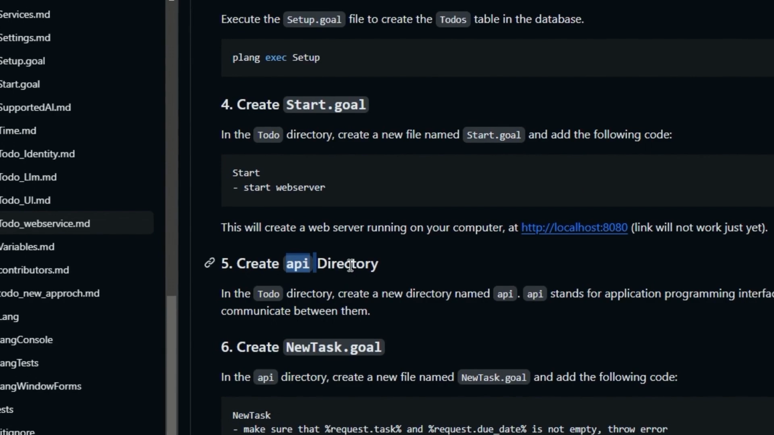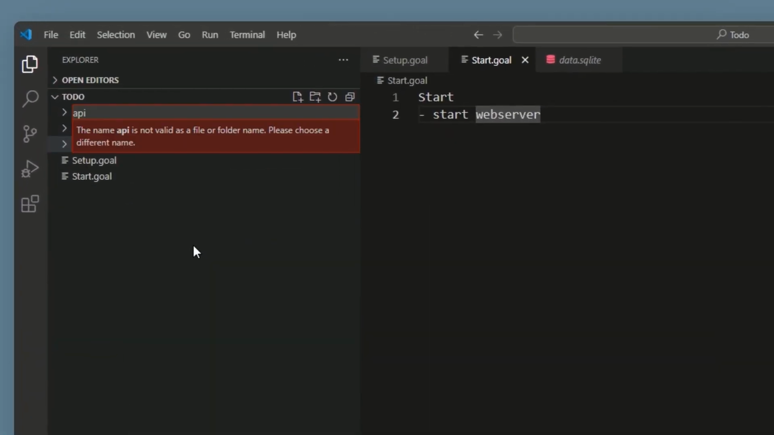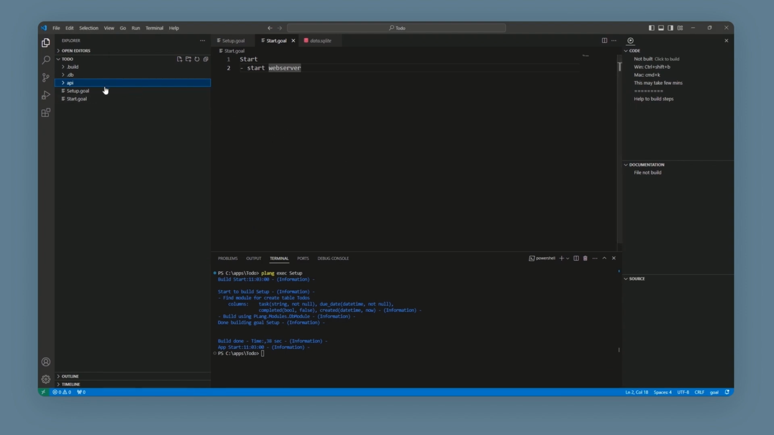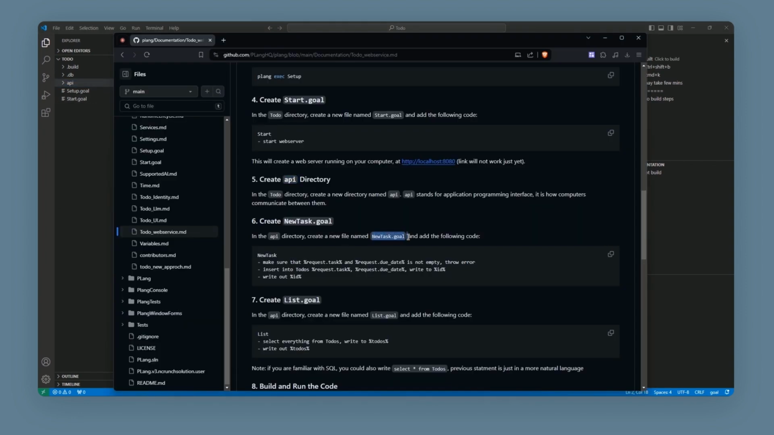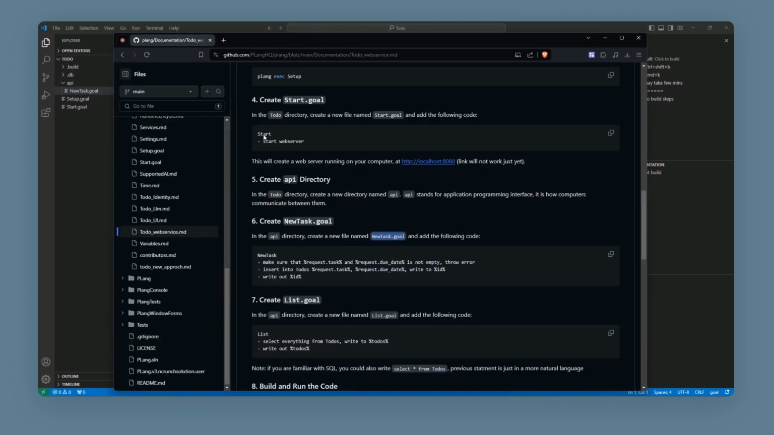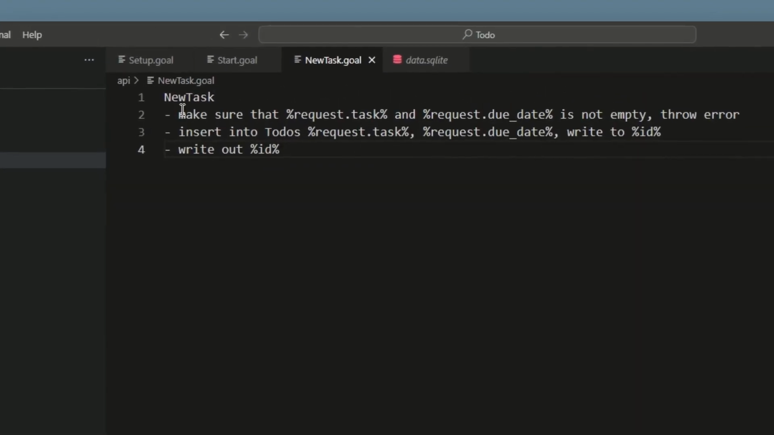Now we are going to create a new folder called API. Any goal in the API folder is accessible to a user calling this web server. This is by default and can be changed when you start the web server. Next is to create a goal, new task.goal. This goal will receive data from the user to create a new task in our task app.